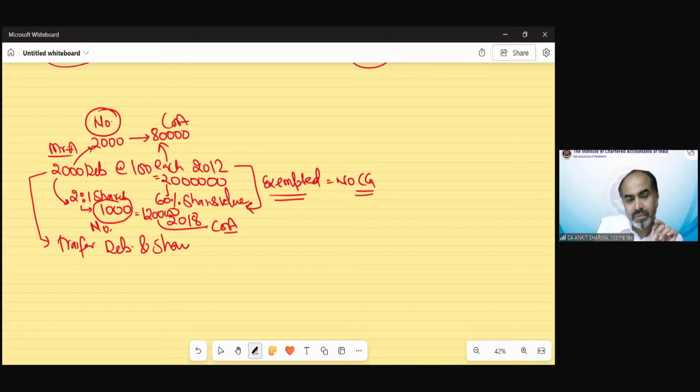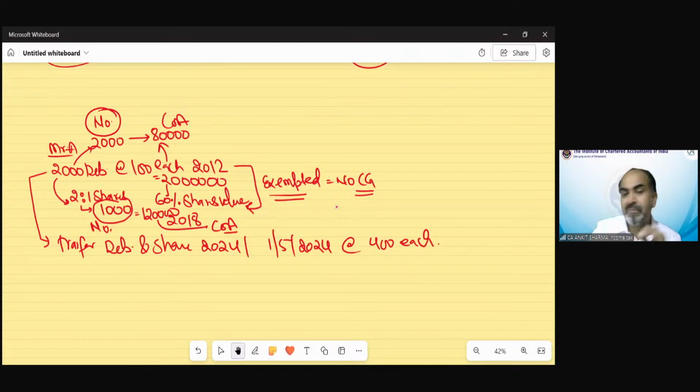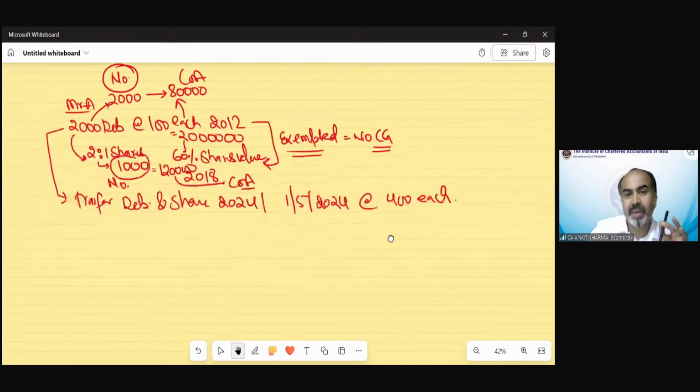Suppose in 2024, the date is 1st May 2024, we transfer all shares and debentures at the rate, suppose, 400 each. And you have been asked to calculate the capital gain.